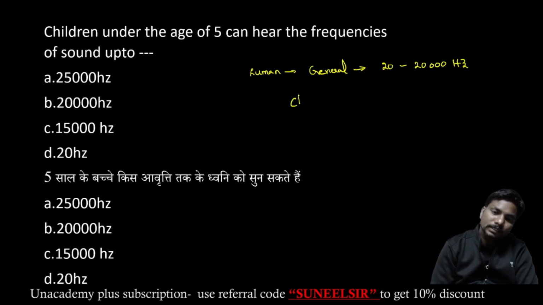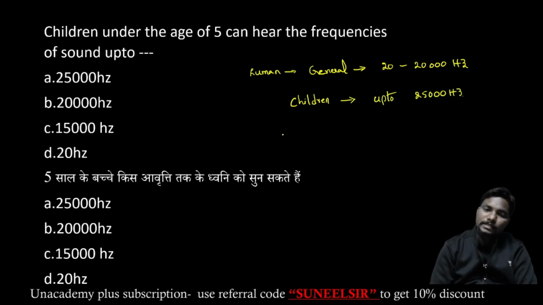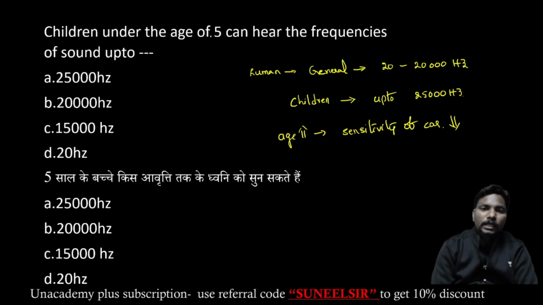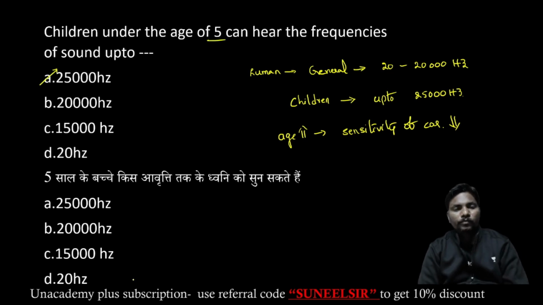But children under 5 can hear up to 25,000 hertz. Why? Because their sensitivity is very high. As the age increases, the sensitivity of the ear decreases. That's why adults can listen only up to 20,000 hertz, while children under the age of 5 can listen up to 25,000 hertz.